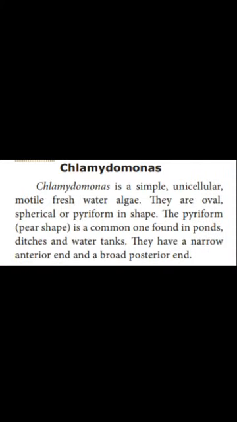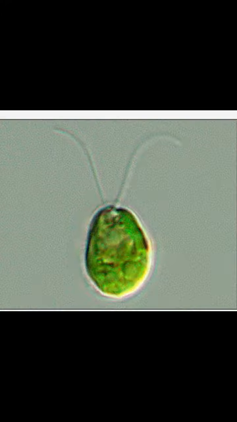Okay. Now we will study about the unicellular algae Chlamydomonas. What is a Chlamydomonas? Chlamydomonas is a simple unicellular motile freshwater algae. Motile means it can move. So, Chlamydomonas can move.